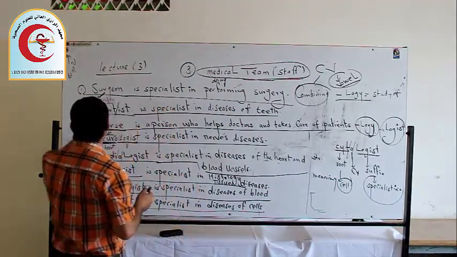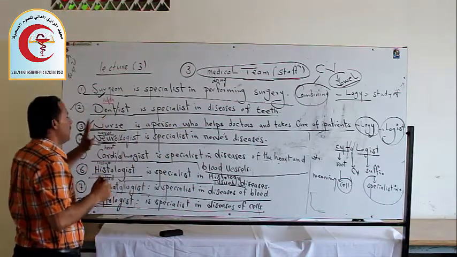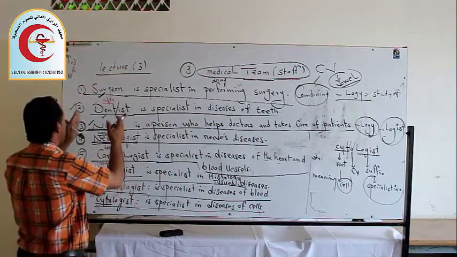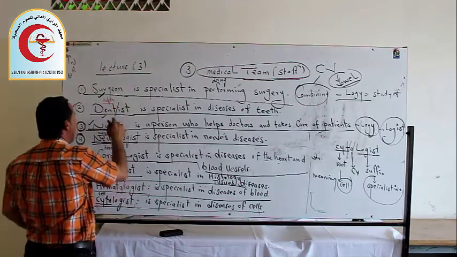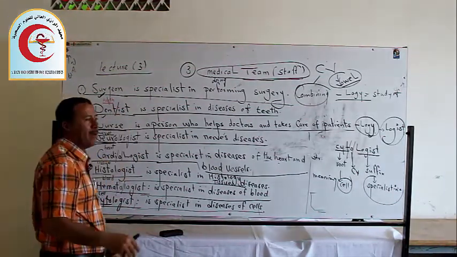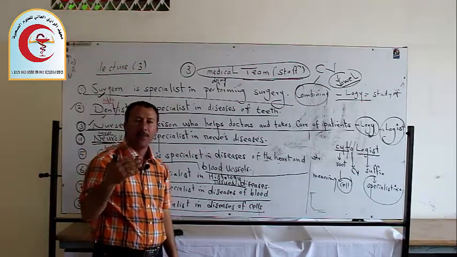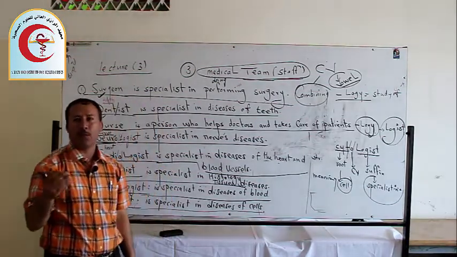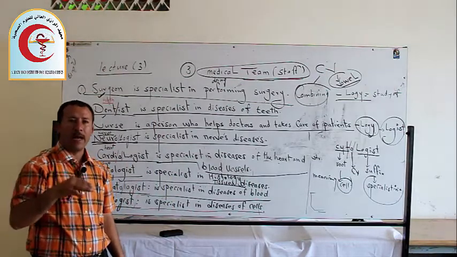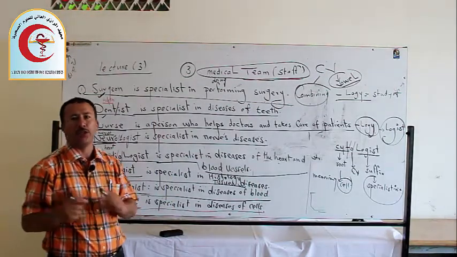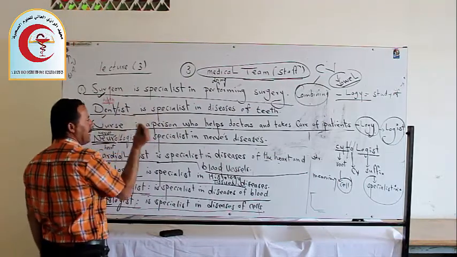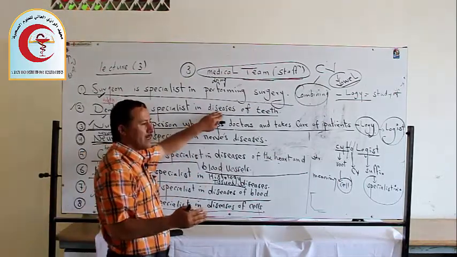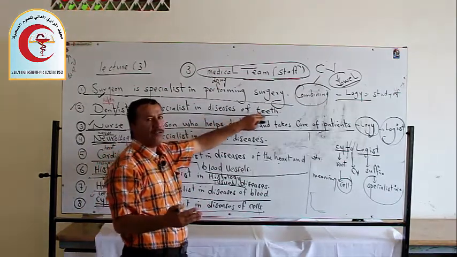Number two, we have dentist. Dentist is a word consisting of two parts. Dent is a Latin word that means tooth. And ist is a suffix that we add to change the word from a noun for a science to a noun for a person. The dentist is a specialist in diseases and illnesses of teeth.